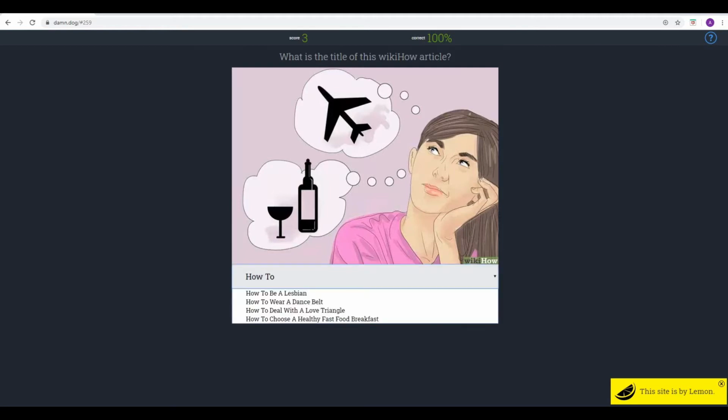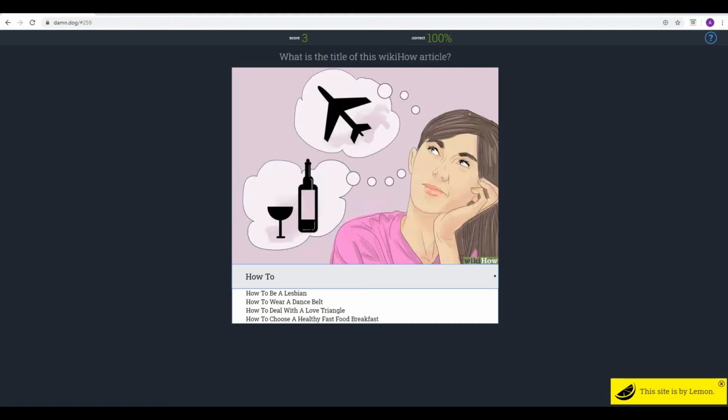How to be a lesbian. How to wear a dance belt. How to deal with a love triangle. How to choose a healthy fast food breakfast. Okay, those don't really fit anything, I was thinking. What was the second option again? How to wear a dance belt. What the fuck's a dance belt? Is that something you wear while you're dancing, doing Zumba or God knows, I have no idea.